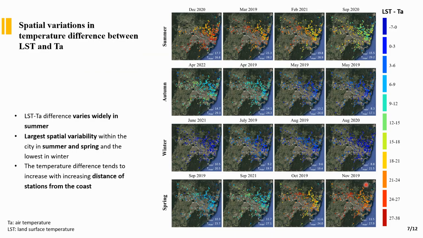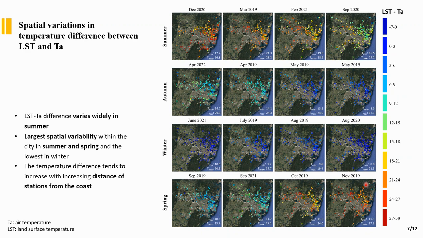After this, we calculated the difference between surface and air temperature at all measurement sites across Sydney. The color bar here is showing the temperature difference ranging from -7 to +38 degrees. During summer, the difference between surface and air temperature can vary widely, but in winter they are pretty close, pretty similar across the city. This difference tends to increase with increasing distance of stations from the ocean. Because of the moderating influence of the ocean, coastal areas have more stable temperature patterns than inland regions.